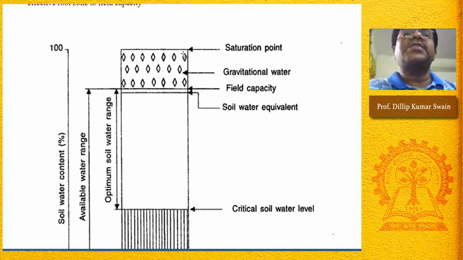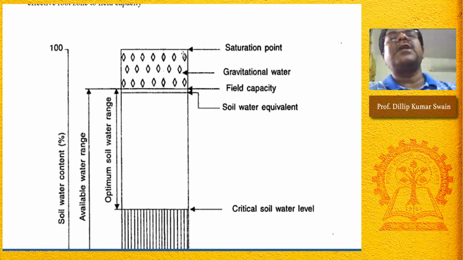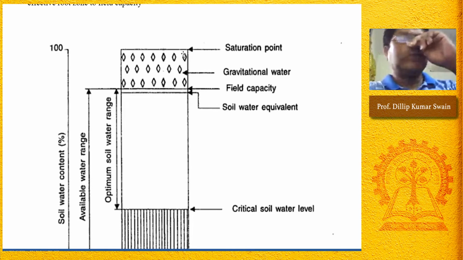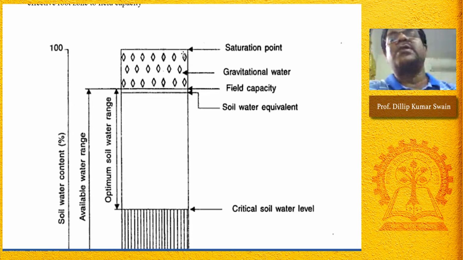So aeration is a must. Soil should have proper aeration for the water uptake, and that is the condition at field capacity, when the macropores are air filled pores. That means macropores are vacated from the water. Those macropores are filled with air, so that helps the better activity of the roots, and only micropores are filled with water. Water can be retained in the micropores, and from that only the plant can take water. So that is the condition at field capacity. That is the maximum water available.